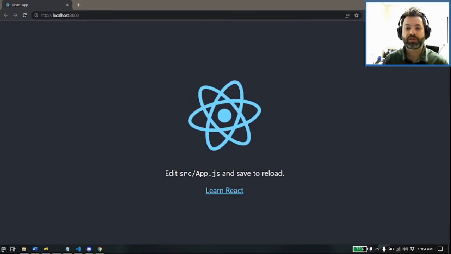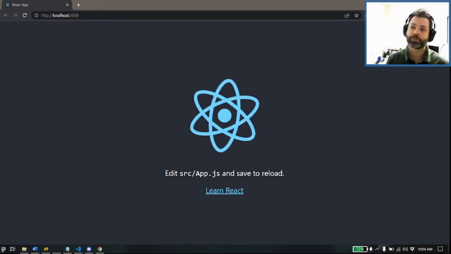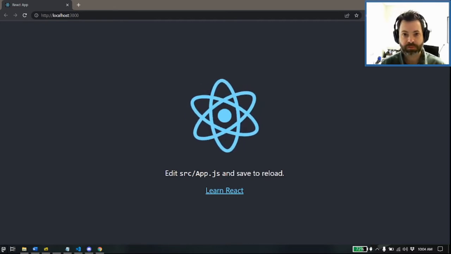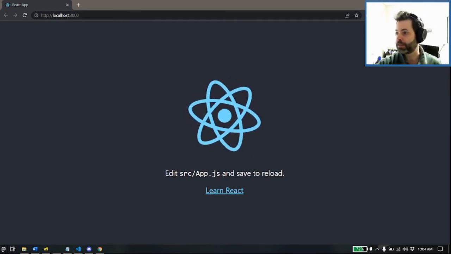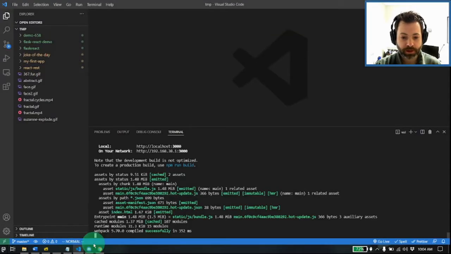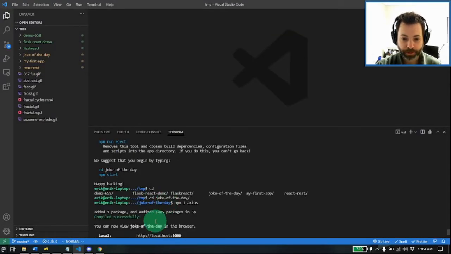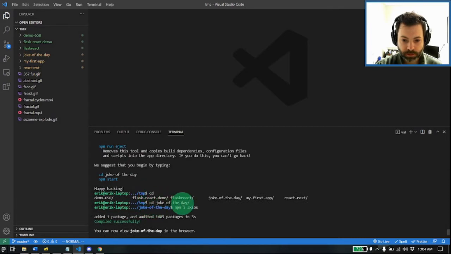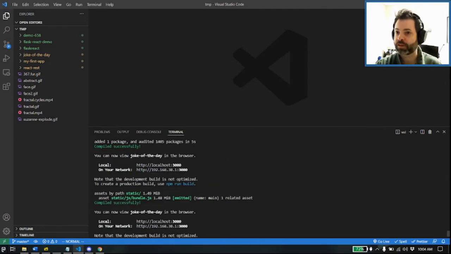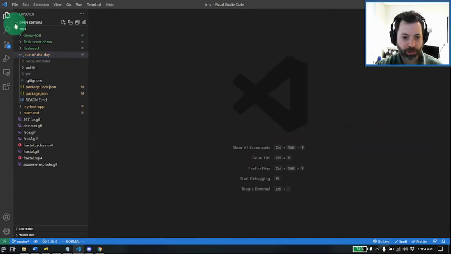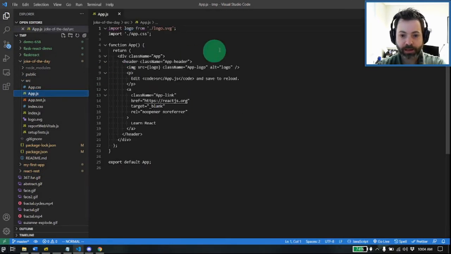Okay, so you see the spinning logo, you know that we have run npm start. It probably took about 10 minutes on my computer, just to give you an idea of the passage of time. The only thing that I did was I ran npm i axios just to install the module inside of my directory, and then ran npm start. That's the only difference that has happened off screen. But let's go ahead and now pop open our app.js and let's tweak it a bit.